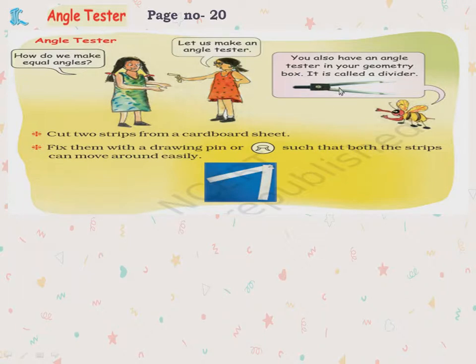Okay children, so this you can make with your cardboard also. You cut two papers or two cardboard and you place a pin in between. So what is the help of this? Now if I have drawn one shape like this, and if I want to draw the same shape, then I'll keep that angle tester here and draw it. Otherwise if I have two shapes, I can keep it, check on this and then check on the other to check whether both the angles are same.